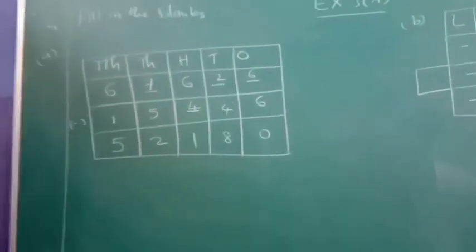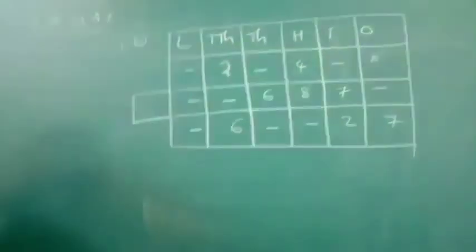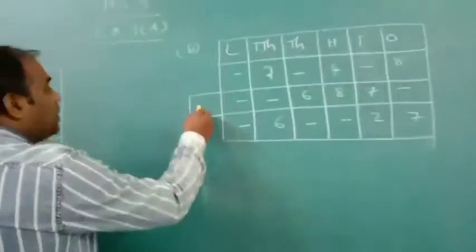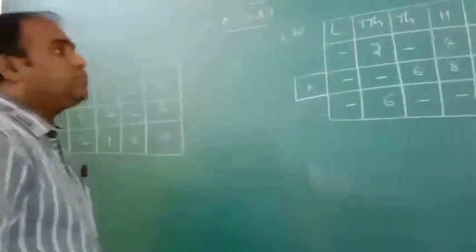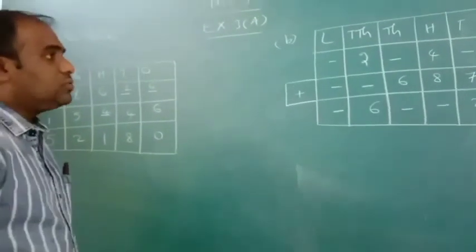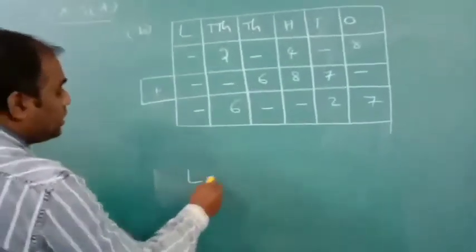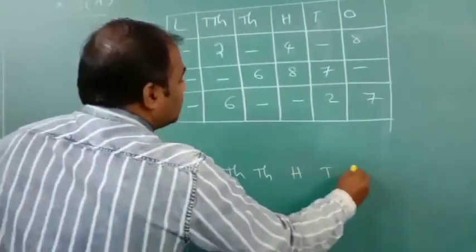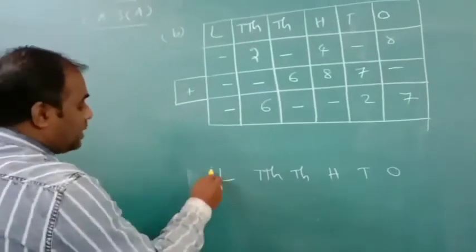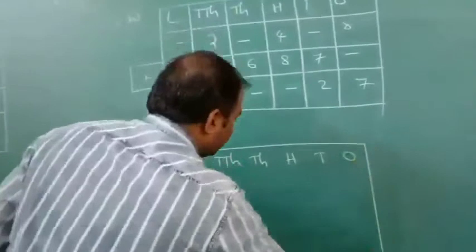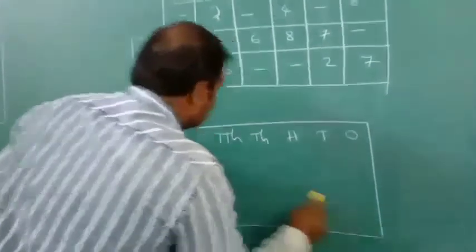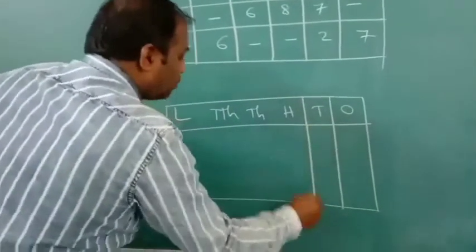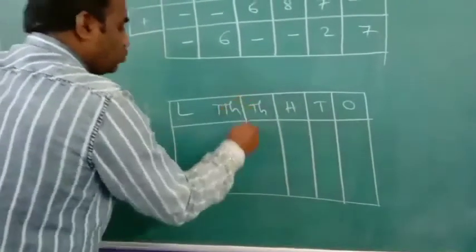Understood? Next, in these problems anything not given, so we have to find in two ways. Addition we have to find and subtraction also we have to find. Same method, see, beta: lakhs, ten thousands, thousands, hundreds, tens, ones. Same as this, see, beta. Find addition and subtraction also. They didn't mention subtraction or addition, so we have to find two ways, two methods.